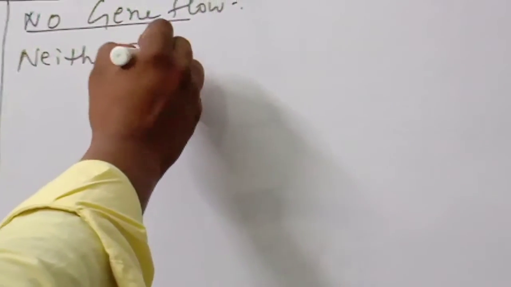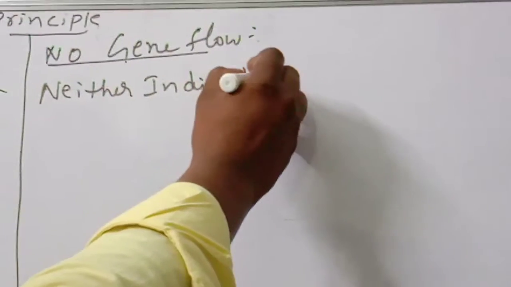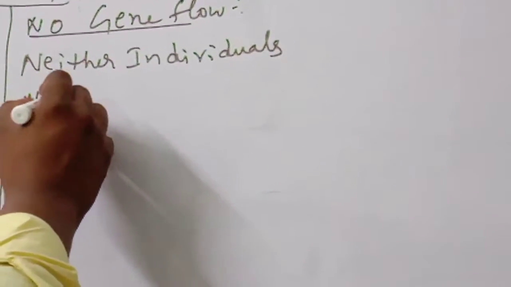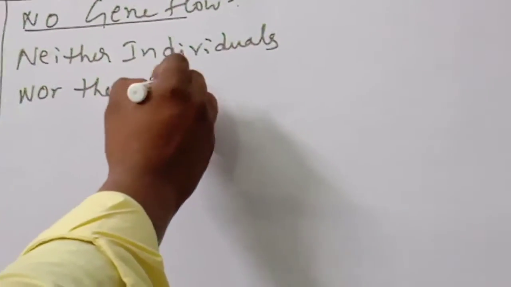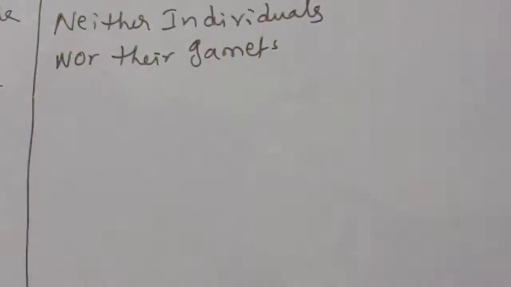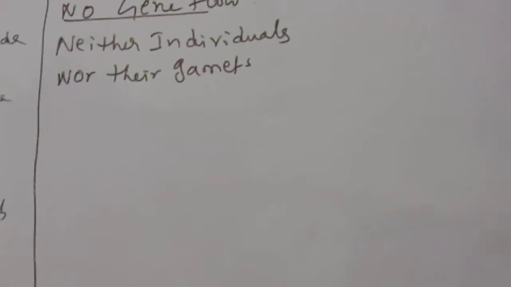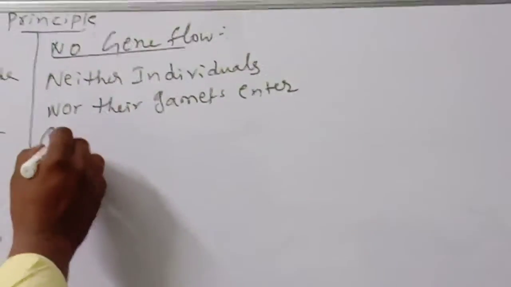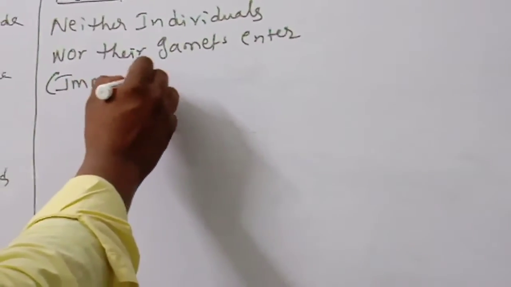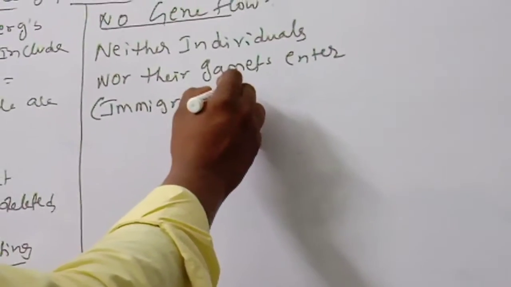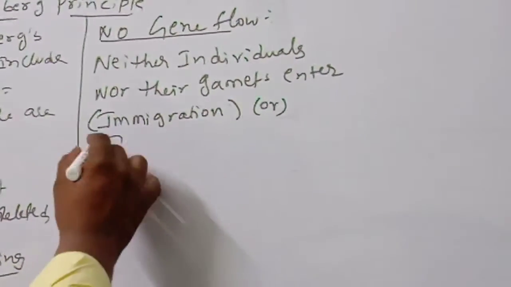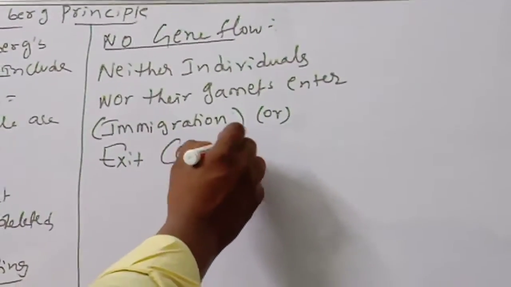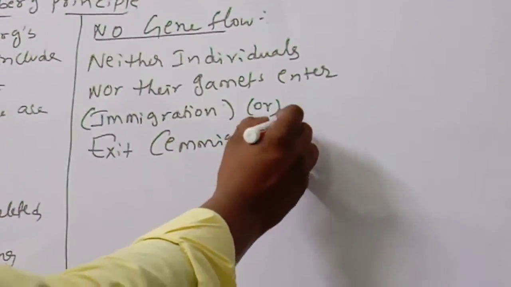Neither individuals nor their gametes enter, that is immigration, or exit the population.